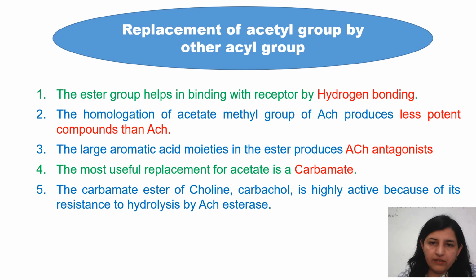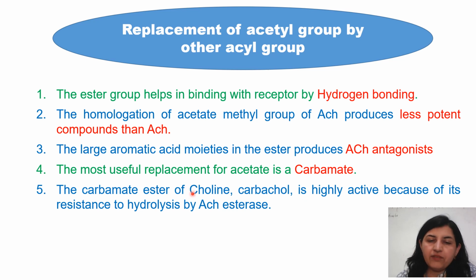Now, if we replace this acetyl group by other acyl groups, the most important, we can say the good results we obtain, is the carbamate. If we replace this acetyl by the carbamate, COOCH3 is replaced by COONH2. This NH2 makes it more potent, and these compounds are known as carbachol.